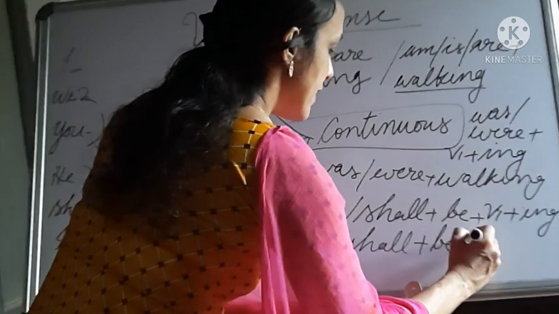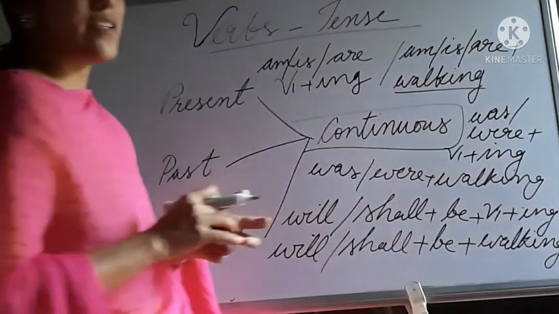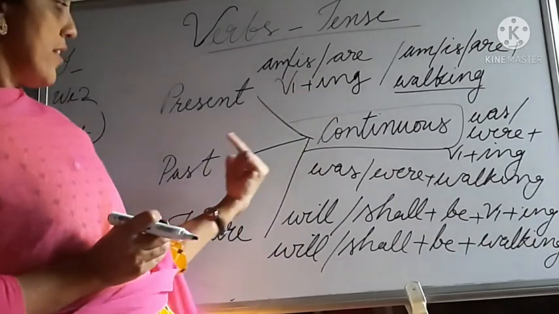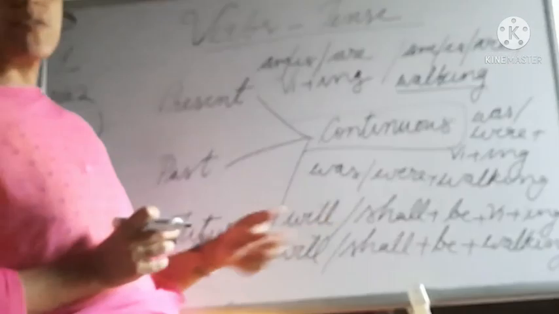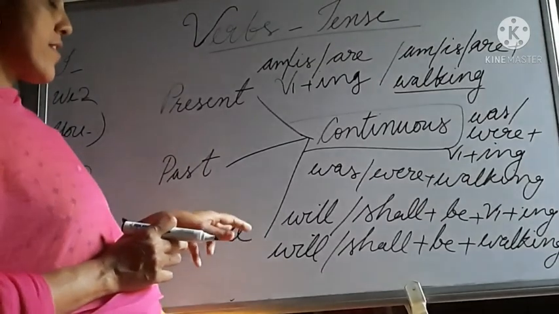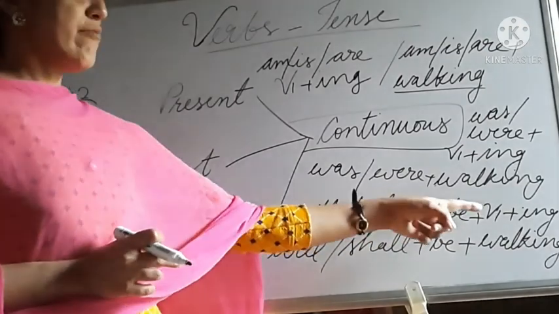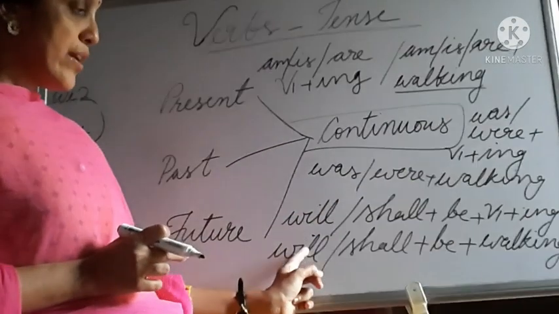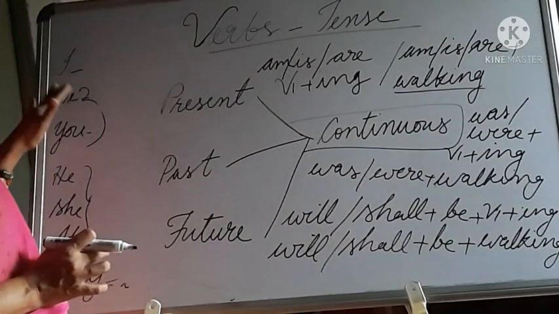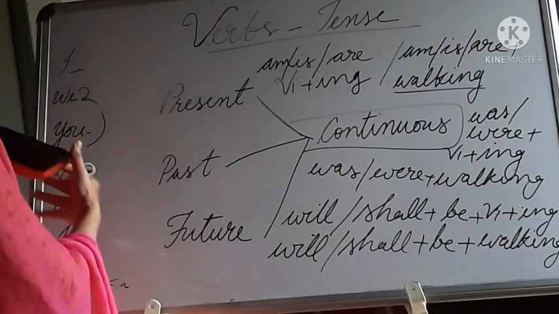be plus walking. Here also, continuous means the verb always ends with the ing form. That's why present continuous has the ing form, past continuous has the ing form, and future continuous also has the ing form. So the structure of future continuous is will or shall plus be plus verb plus ing form. Example, will or shall plus be plus walking. So let's see how the subject agrees with the verb in future continuous.